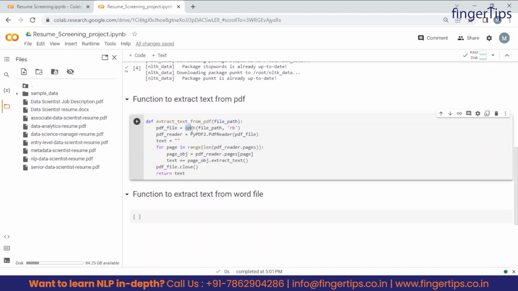So the first line is to open this file in read mode. So basically this is the open function. What does it do? This will open any file given in, and here we can write the mode in which we want to open the file. So as of now we are opening this file in read mode, that is, in read binary mode, right?